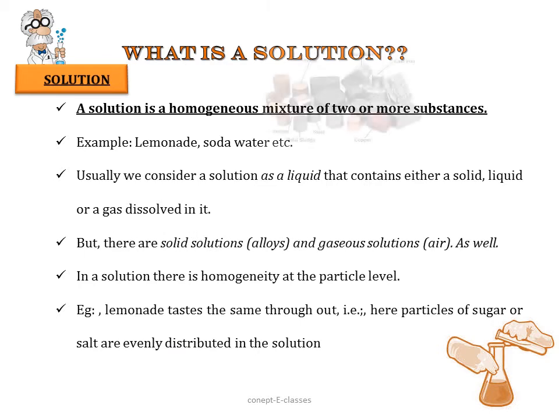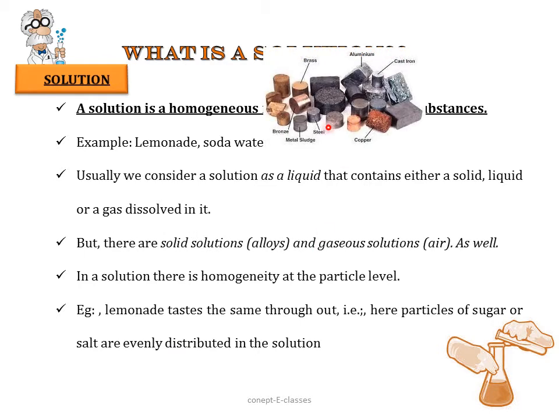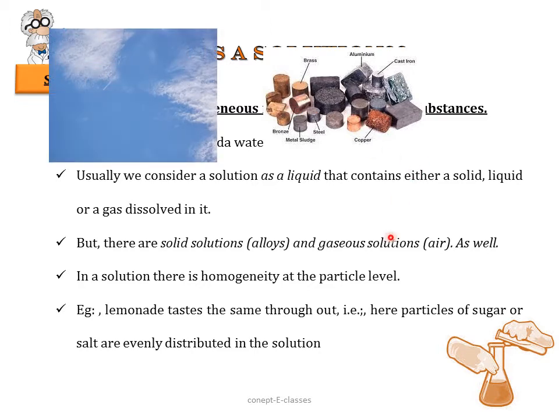But there are solid solutions like alloys. A uniform mixture of substances in solid form is called a solid solution, or we have gaseous solutions as well. For example, air. Here the gases get dissolved in gases under a given temperature. So we not only have liquid solutions, we have solid solutions and gaseous solutions.